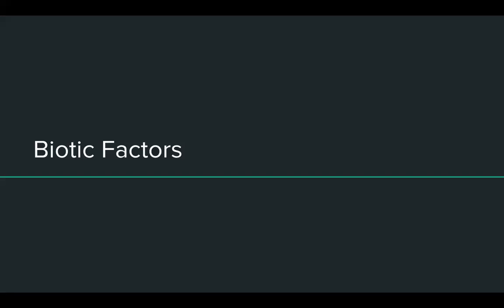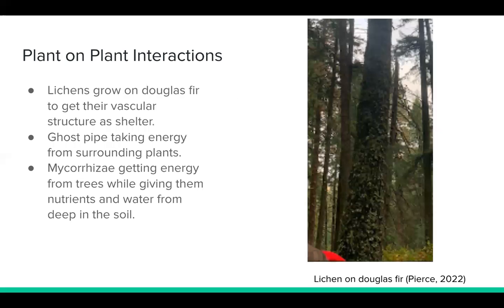There are lots of biotic factors that affect the environment. Some of these things are relationships between species, the types of species, and the wildlife. There's an abundance of evidence of plant-to-plant interactions on both aspects of the butte. Some previously discussed are the lichens growing on the Douglas fir, as seen in the picture on the slide, or the ghost pipe taking the energy from surrounding plants.